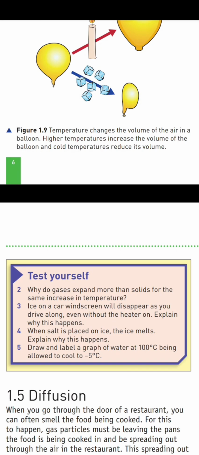Question 5. Draw and label a graph of water at 100 degrees Celsius being allowed to cool to -5 degrees Celsius. Answer. The graph starts at 100 degrees Celsius as steam. A flat line appears at 100 degrees Celsius when steam condenses to liquid. Then the temperature goes down from 100 degrees Celsius to 0 degrees Celsius. A flat line appears at 0 degrees Celsius while water freezes to ice. Then the line falls from 0 degrees Celsius to -5 degrees Celsius as ice cools.